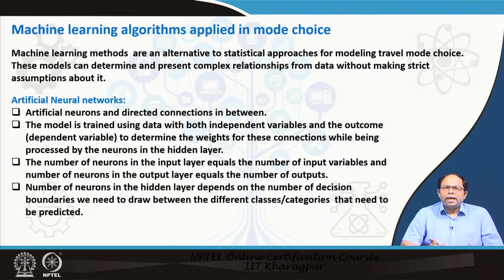These AI machine learning algorithms are not limited by these assumptions, first of all, and second of all, they can present very, very complex relationships and can summarize or show those patterns and trends, and that is why these machine learning algorithms are becoming popular. One of the very popular machine learning algorithms, probably all of you have heard of, is artificial neural networks. So, what is an artificial neural network? It sounds scary, but actually artificial neural networks are artificial neurons, which are again like sort of a decision box.